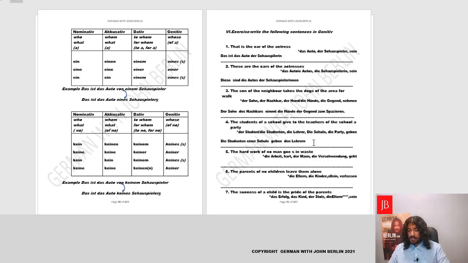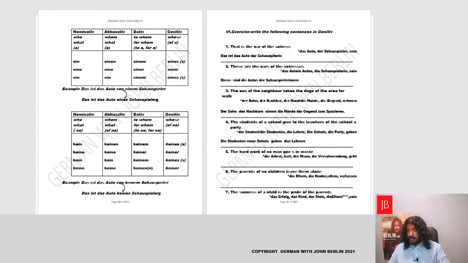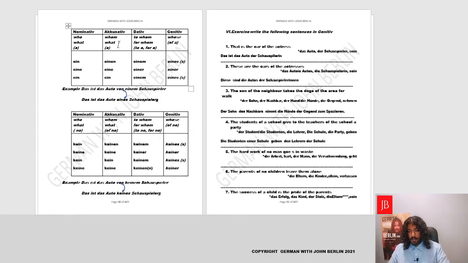Now, whose teachers are they? The school's. Yes. So basically, we'll go back to "of the," and whose school is feminine. So we'll come back and write "der Schule." Very good. Okay, have to write it. Yes. Die Studenten einer Schule geben den Lehrern der Schule what? A party. So let's go back and find out. Party is feminine, so we'll pick up "eine" and we'll write here "eine Party."